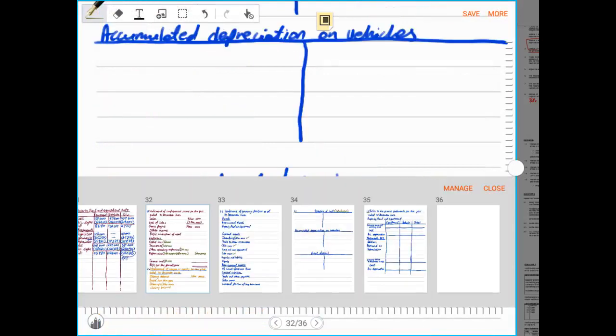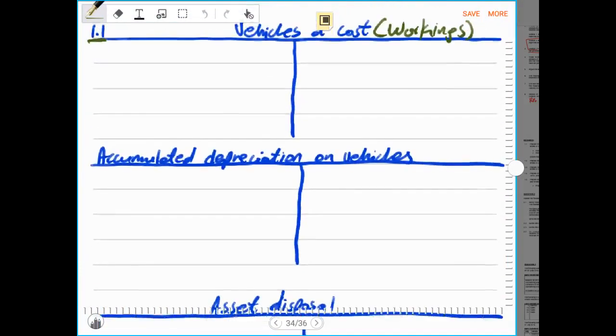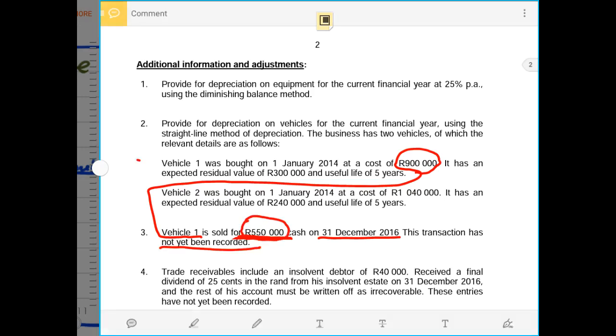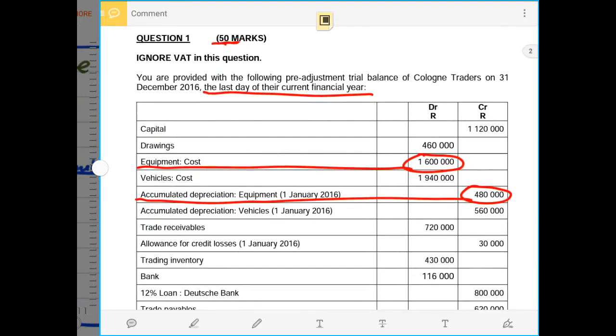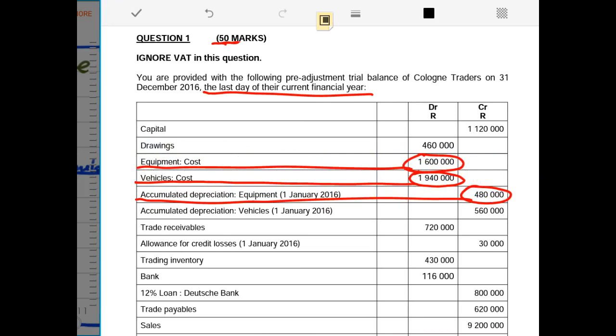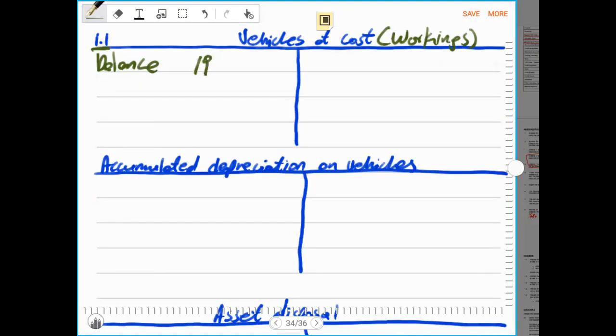I have already prepared the 3 ledger accounts, starting with the cost, and we know that motor vehicles have an opening balance always on the debit side, and we are given in the trial balance their cost, and the cost of motor vehicles is given to be 1,940,000 rands. Then after we record the cost of the asset that was disposed,